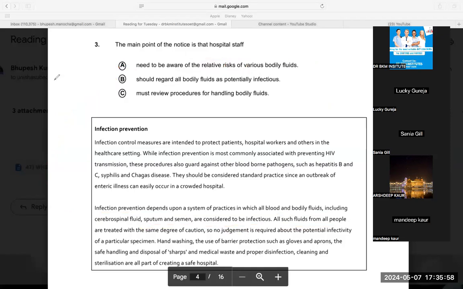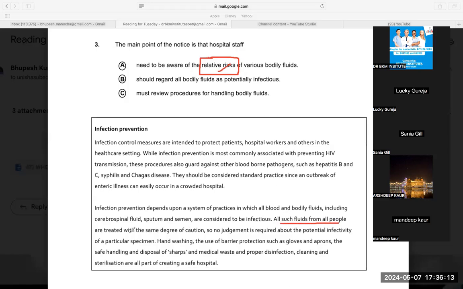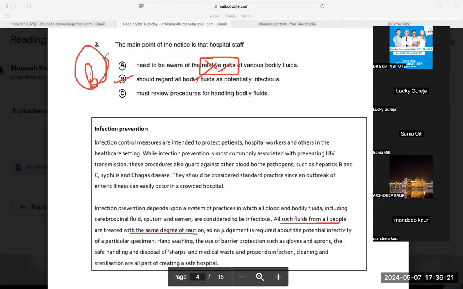See, earlier without taking your help, I was unable to do it. But this relative word means that HIV should be taken in a separate way. Hepatitis should be taken in a separate way. That we should take the relative risk. But in this line, they are saying all such fluids should be treated with the same degree. So we should not go for relative risk. So then my answer becomes B. That is what happens in the final OET exam. This gives you 100% surety elimination. So there is my elimination.